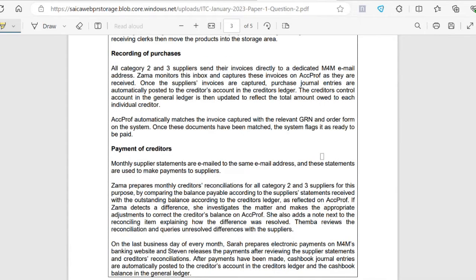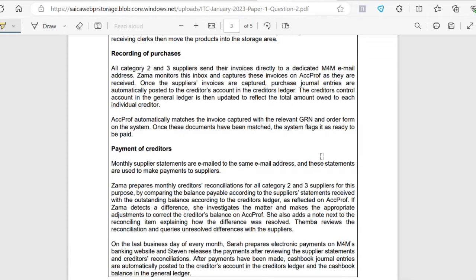Recording of purchases. All category 2 and 3 suppliers send their invoices directly to a dedicated M4M email address. Okay, so after the orders are made, the goods are delivered, and invoices are emailed to M4M's email address, right? Zama monitors this inbox and captures these invoices on ACPROF as they are received.